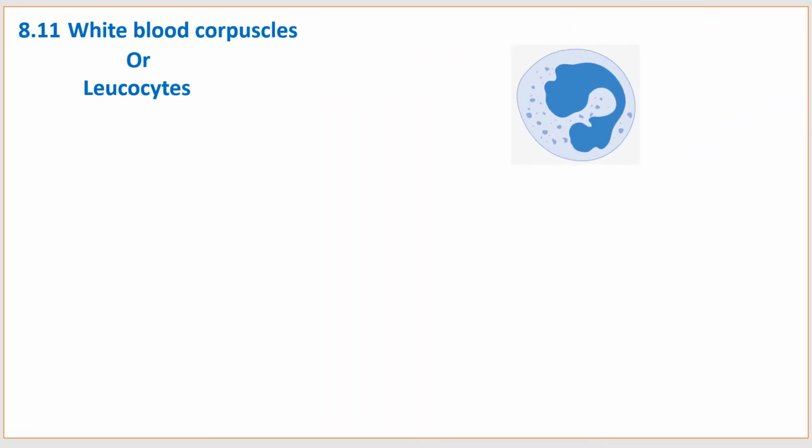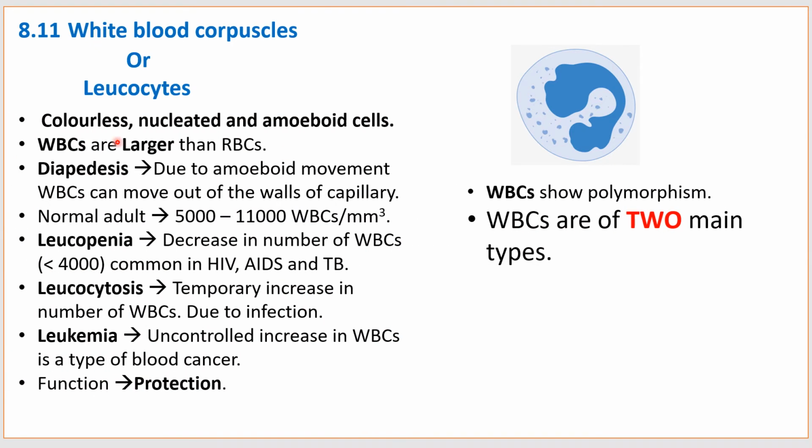Now first of all, we'll see the white blood corpuscle or leukocytes. Leukocytes are colorless, nucleated and amoeboid cells. WBCs are larger than RBCs. Due to amoeboid movement, WBCs can move out of walls of capillary. This is called as diapedesis.